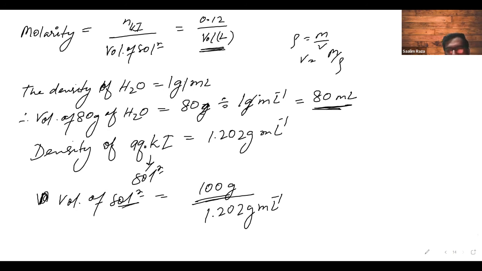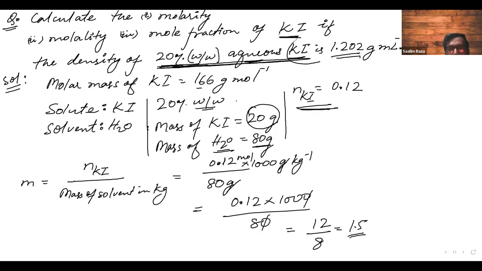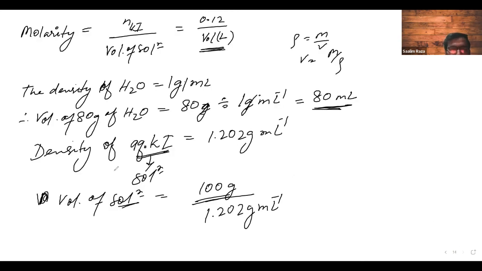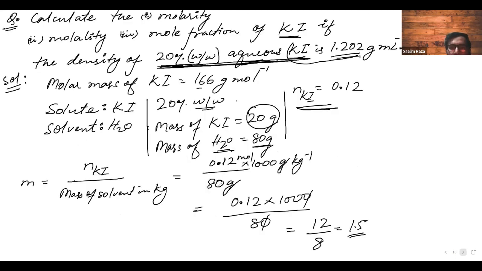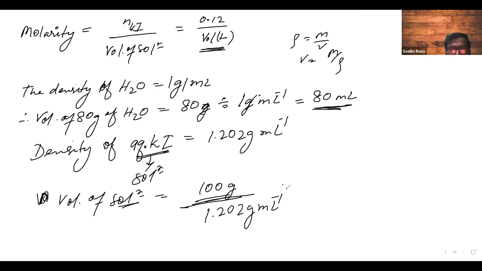I'm really sorry, I missed this aqueous part, and aqueous KI is the solution. So we need the volume of solution. Volume of solution is the mass of solution upon the density. The mass of solution is 100 gram, because 80 plus 20 is 100 grams. And 100 gram upon 1.202 will come approximately equal to how much?